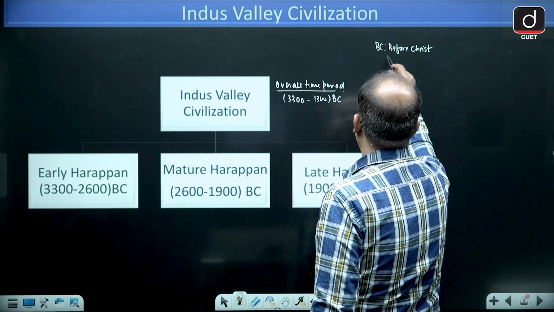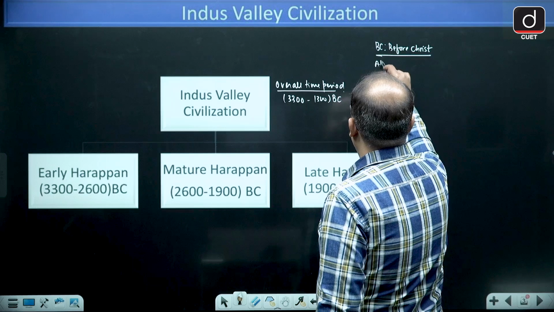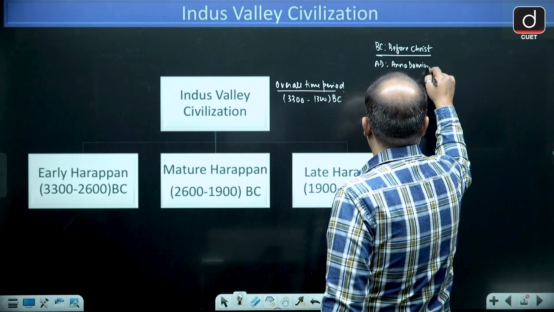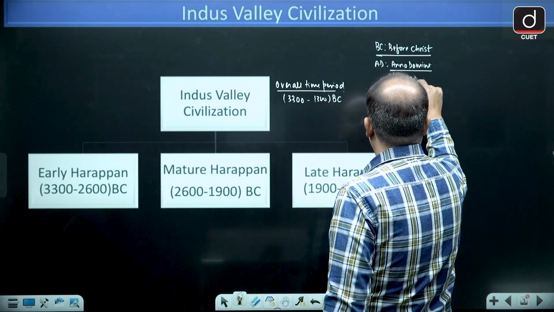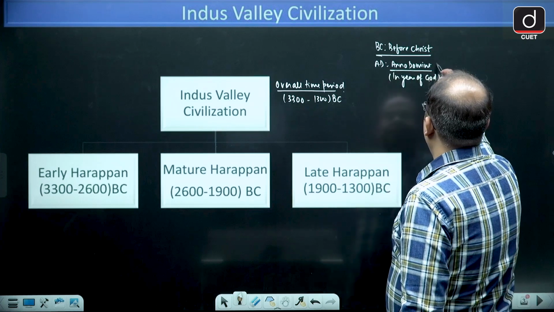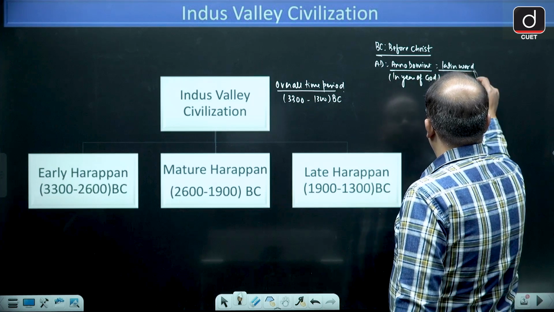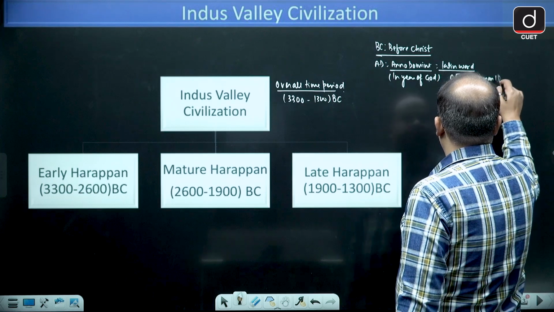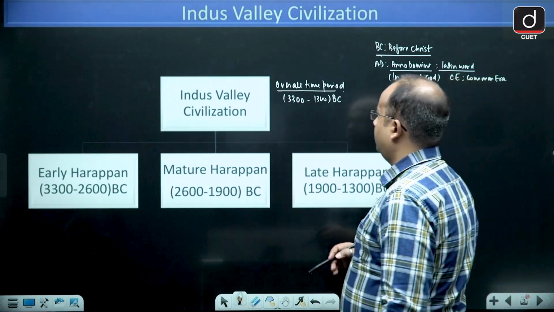Any event that happened before the birth of Jesus Christ is called BC, and AD means Anno Domini, a Latin word that means in the year of God. This AD is also written as CE, which is called Common Era. And then we have BCE, that is Before Common Era.